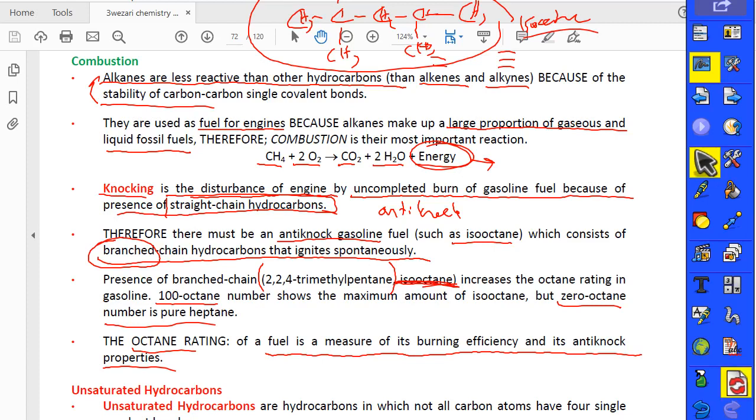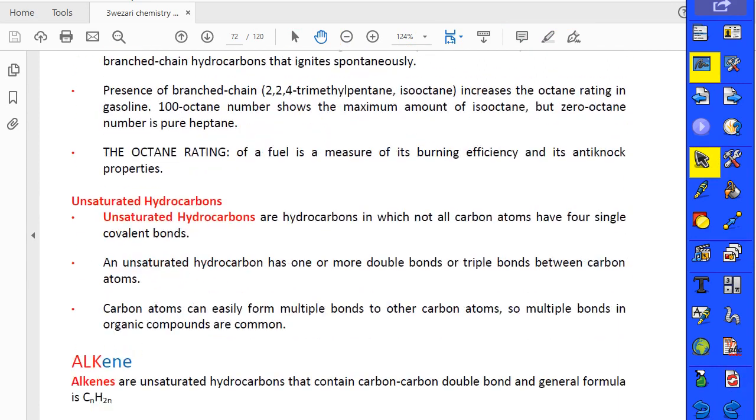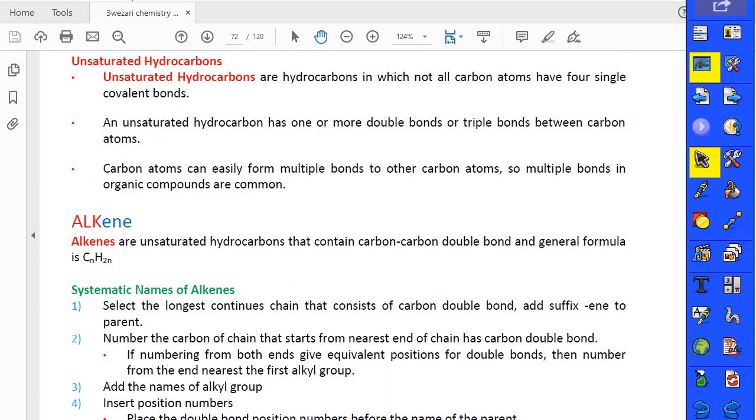And we will continue with the unsaturated hydrocarbons. As we know, there are two types of hydrocarbons in chemistry. The first one is the saturated hydrocarbons, that are the alkanes, and the second one is the unsaturated hydrocarbons, which can be alkene, alkyne and aromatic hydrocarbons. Let me continue with the unsaturated hydrocarbons.